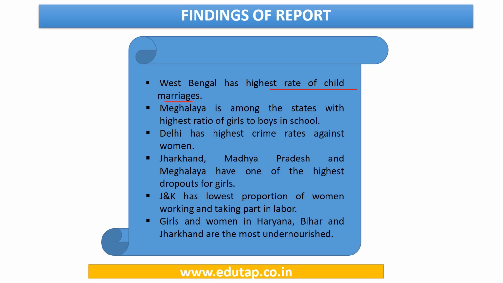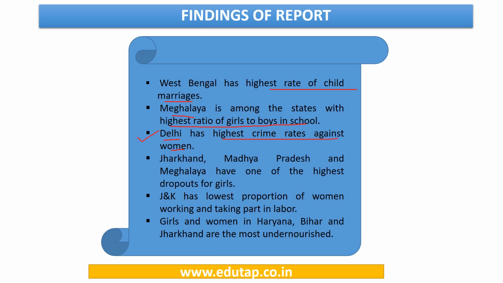These are derived from the indicators that we have mentioned earlier, which then go towards the 4 parameters, and then towards the overall index of a particular state, right? So West Bengal has the highest rate of child marriages. The next finding is Meghalaya is among the states with the highest ratio of girls to boys in school. Third statement here is that Delhi has the highest crime rates against women.